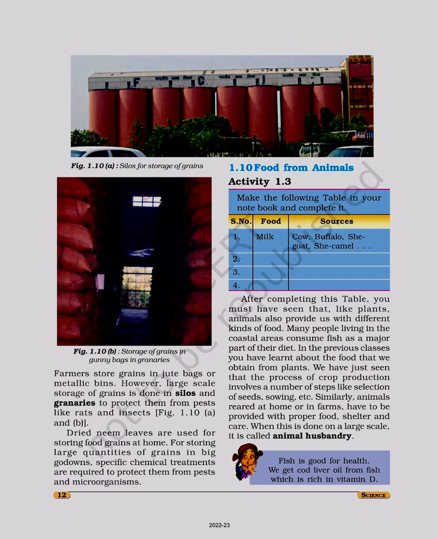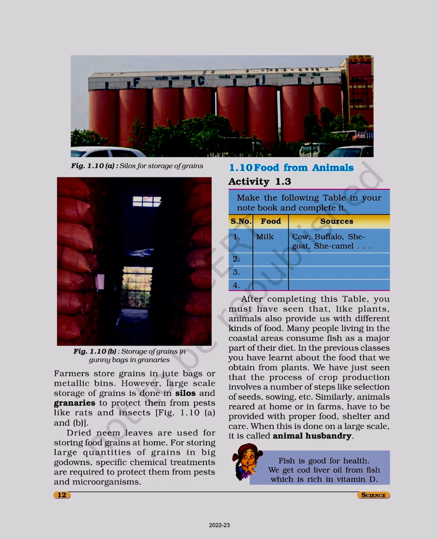Figure 1.10, A and B. Dried neem leaves are used for storing food grains at home. For storing large quantities of grains in big godowns, specific chemical treatments are required to protect them from pests and microorganisms.